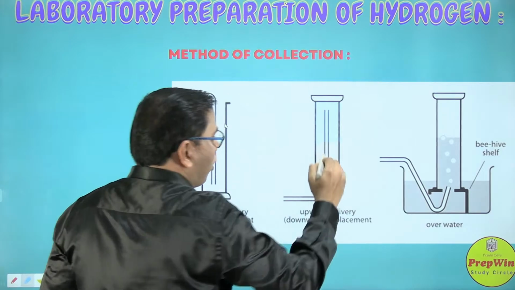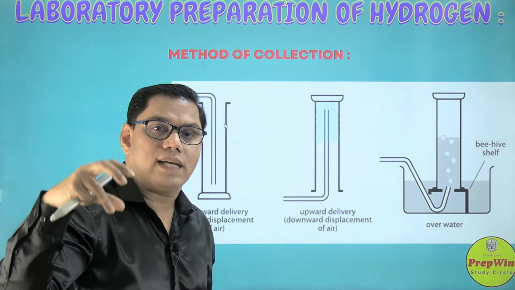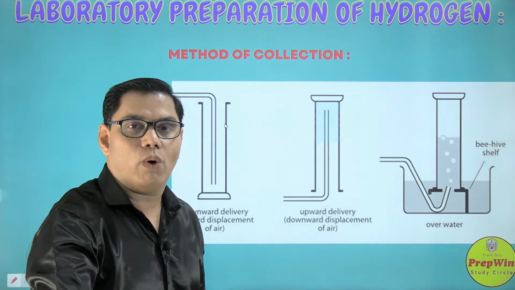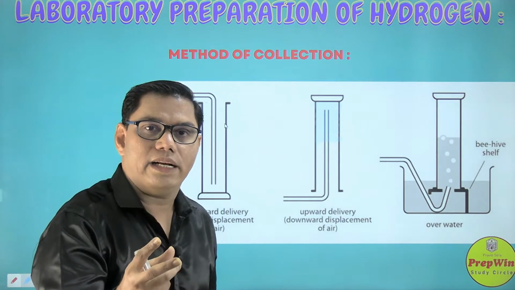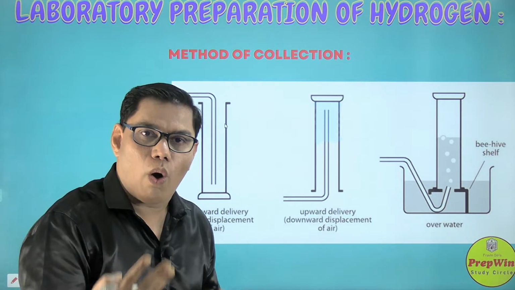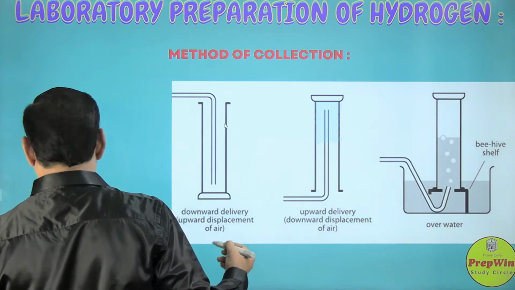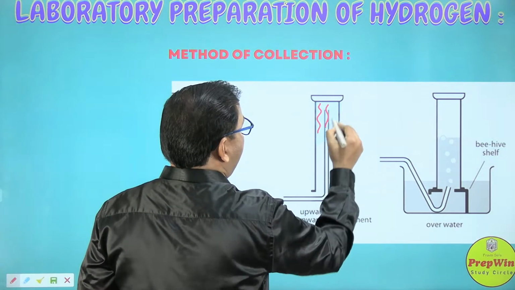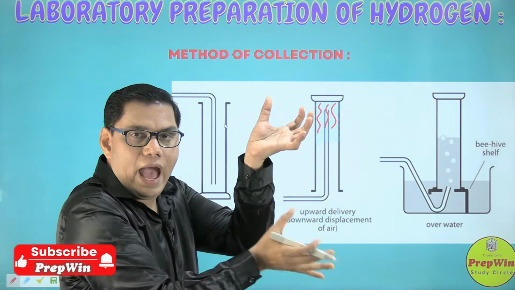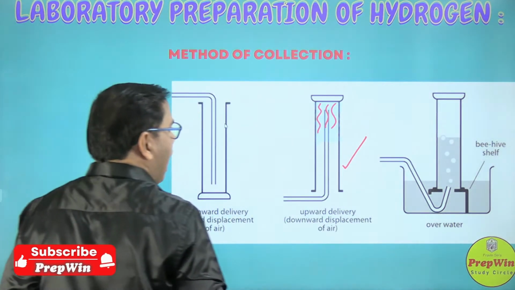We know that heavy objects settle down. You can think in terms of water. If something has a density greater than the density of water, it will settle down, it will sink in the water. But if its density is less than the density of water, it floats on it. So this is true for all fluids, and gases are also fluids. So hydrogen gas is lighter than air, so it will be above the air, and air being heavier will be down. So this is the method which you can use for hydrogen gas.